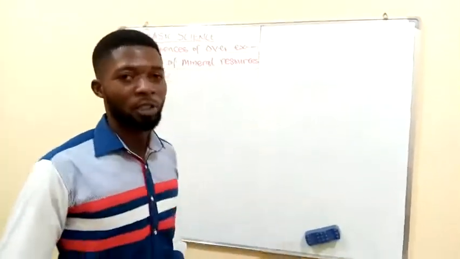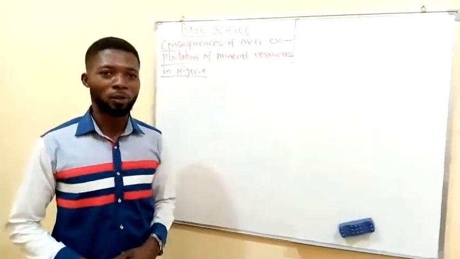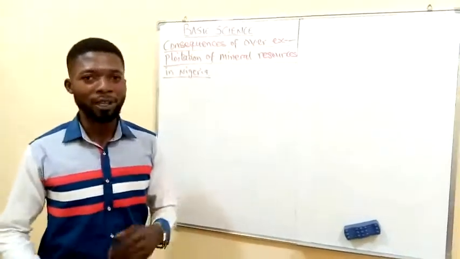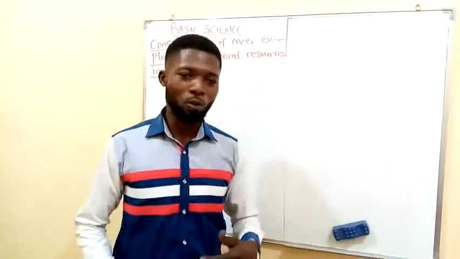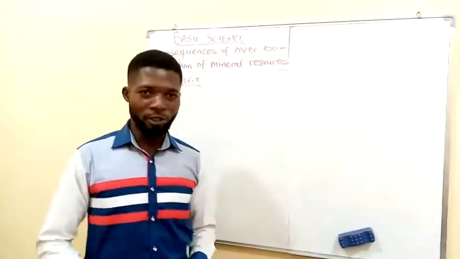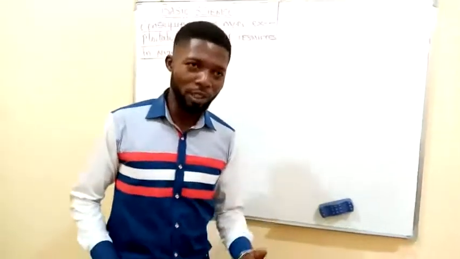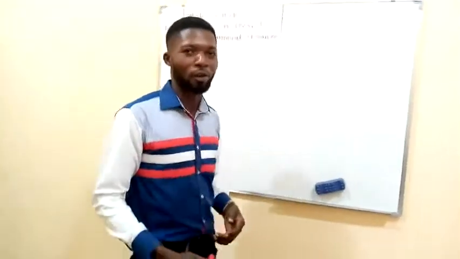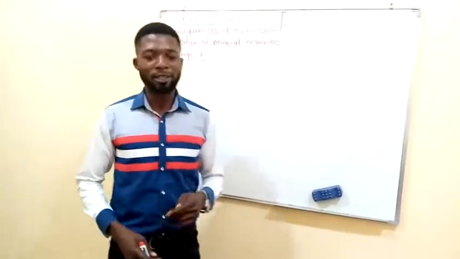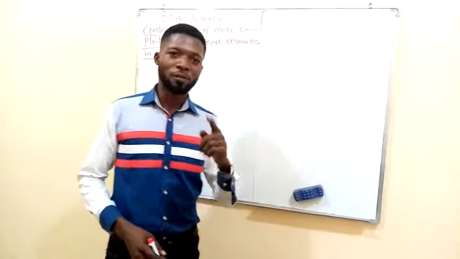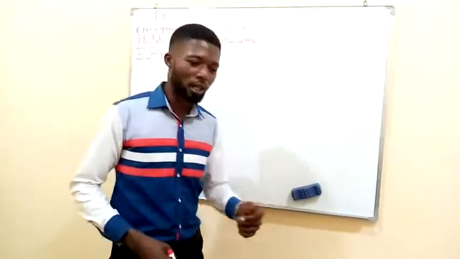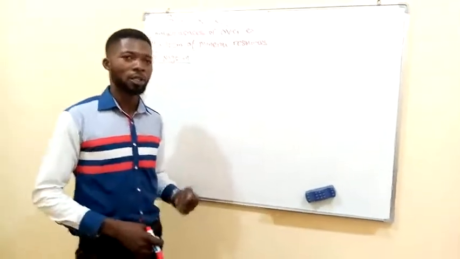Before we start, remember in our previous class we talked about mineral resources in Nigeria. We say that mineral resources are valuable materials that can be obtained or extracted from below the earth's surface.